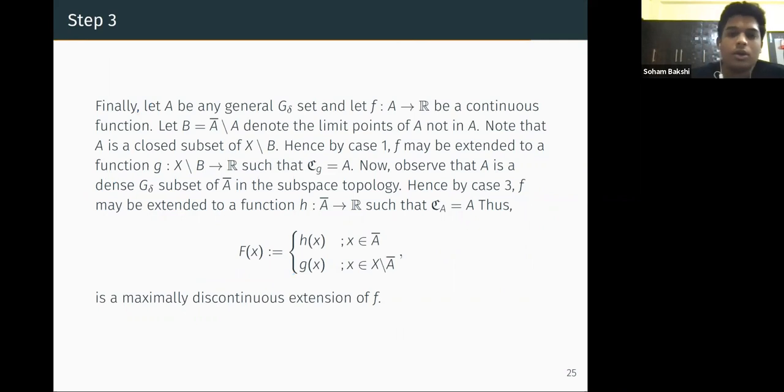Okay. So what we prove is for any A, now A is a general G delta subset, right?